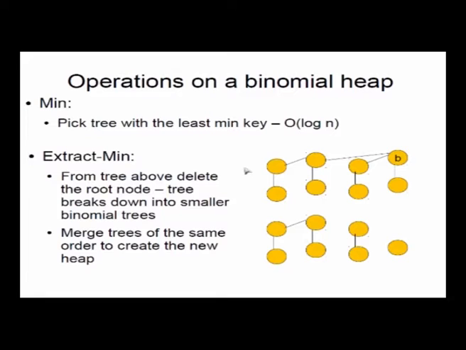Here now, if I want to find the minimum, what do I have to do? I now have a heap which has a lot of trees in it, one for each order maybe. So I may have order log n trees in my heap. To find the min, I have to look at all these trees in the heap and find out which one is the minimum.